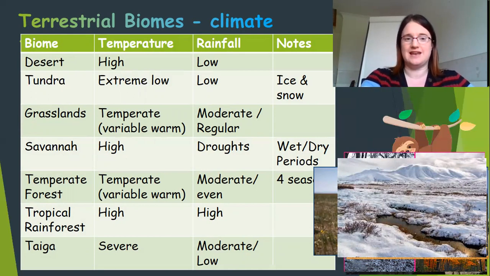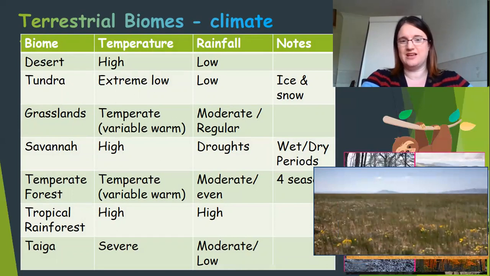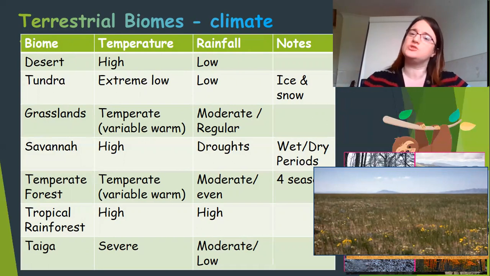Then we've got grasslands, and there are two key types of grasslands. There's temperate grasslands. So here you can see what's called grassland, covered in grass. The temperature's warm, it doesn't get too hot or too cold. And the rainfall is kind of average and quite regular. So that means across the course of the year, it gets quite a lot of rain in most parts of the year.